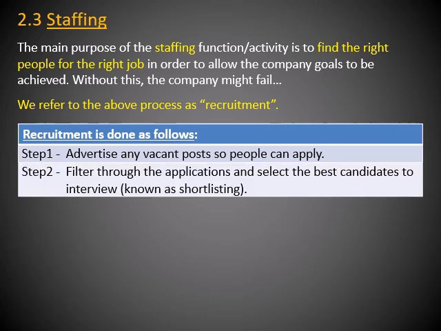Now the second step is to actually now go and filter through all of the applications of the people that applied for that available post. And then you select the best candidates that you are going to be conducting an interview with. Okay, it's basically known as shortlisting.